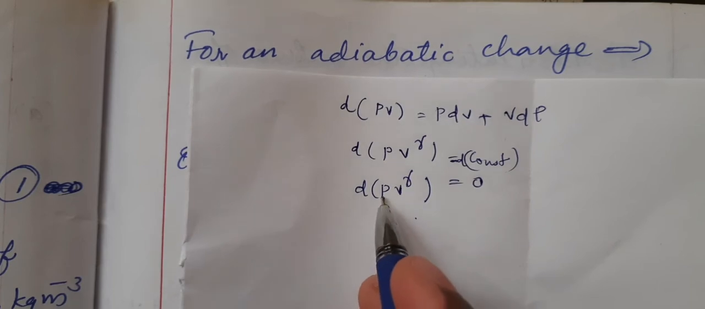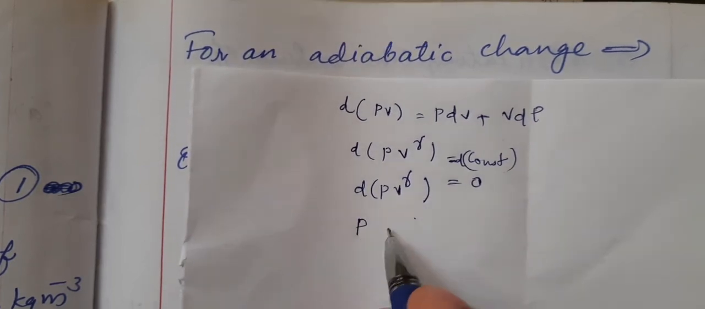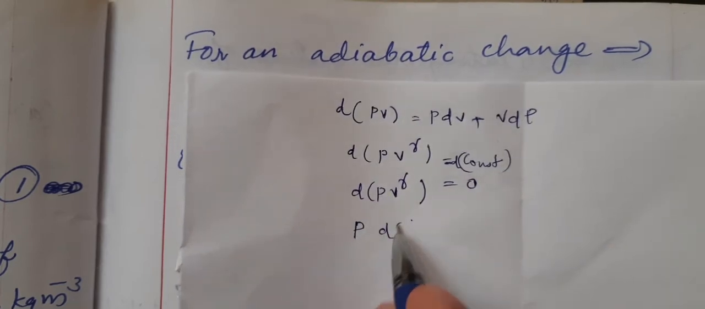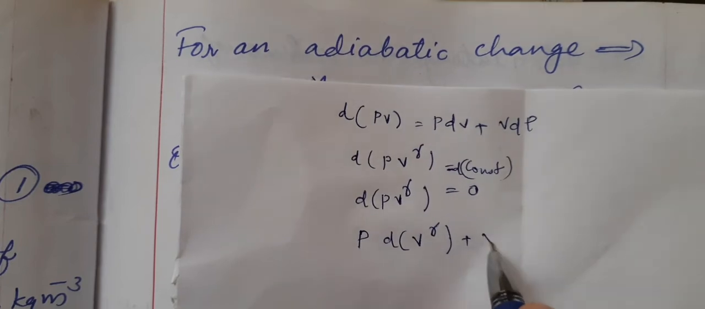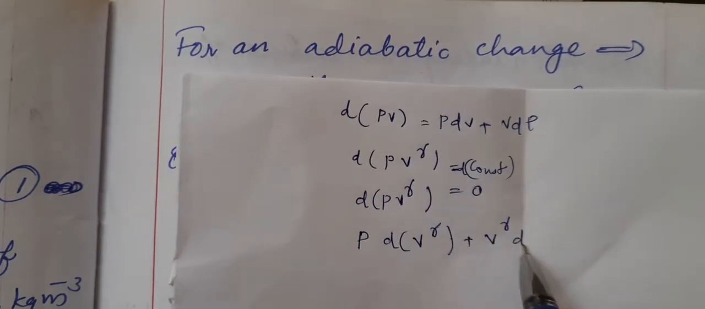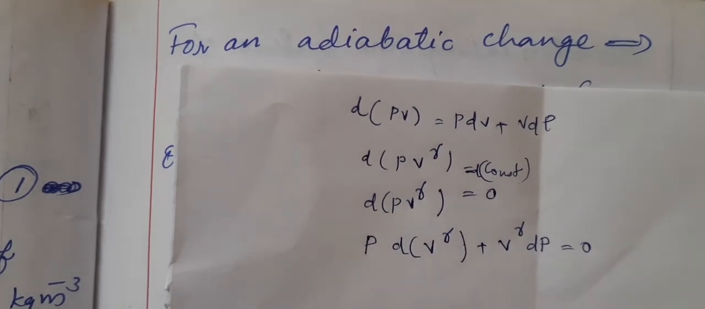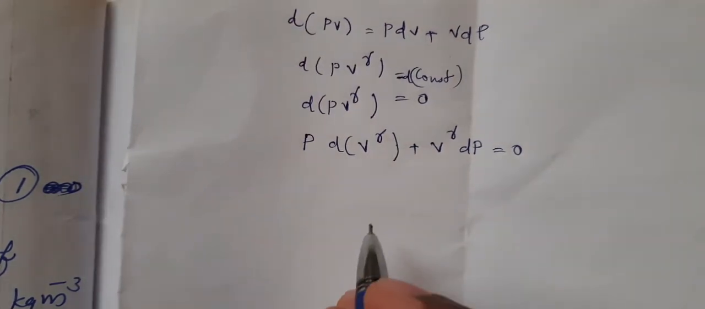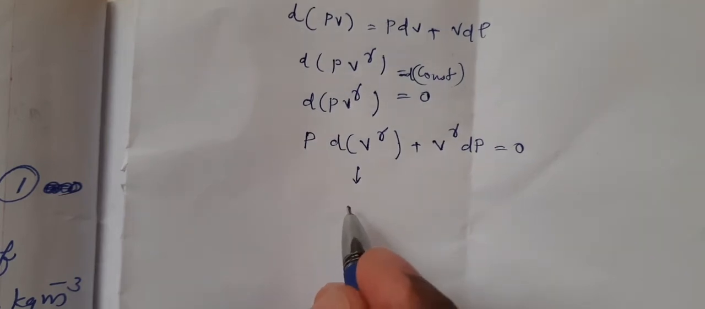Now this is our first term, this is our second term. So the answer is: first term P, differential of V to the power gamma, plus second term V to the power gamma, differential of P. This is equal to 0. Now look at the term d of V to the power gamma. That term alone, we can analyze.